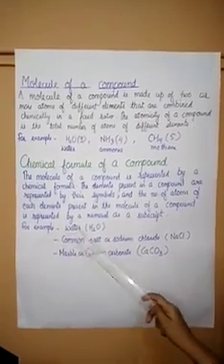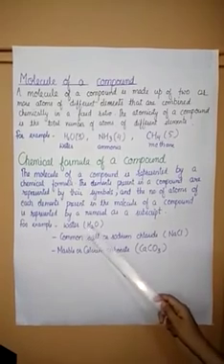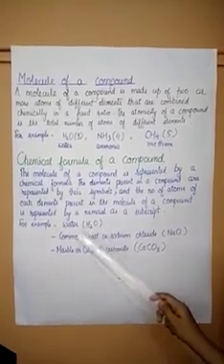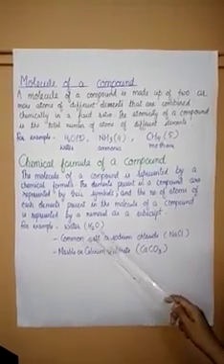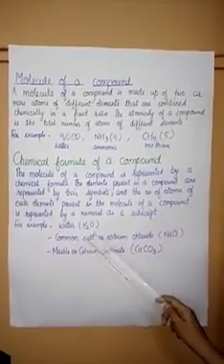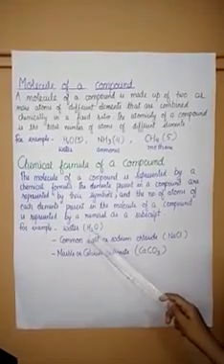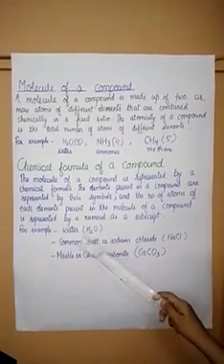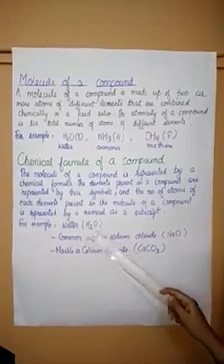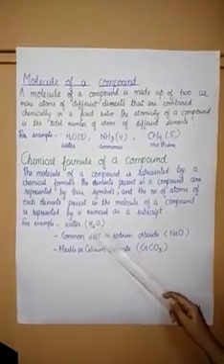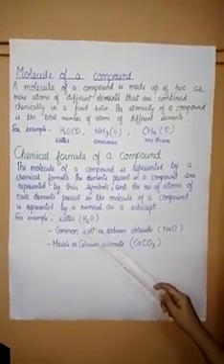Example, in case of water, as we know, water has 2 elements, hydrogen and oxygen. So we use the symbols for hydrogen and oxygen, H and O, and this 2 number represents the atoms of hydrogen, H2O. This is the chemical formula for water, and this represents it contains 2 elements, hydrogen and oxygen. And this 2 represents H2, 2 atoms of hydrogen.